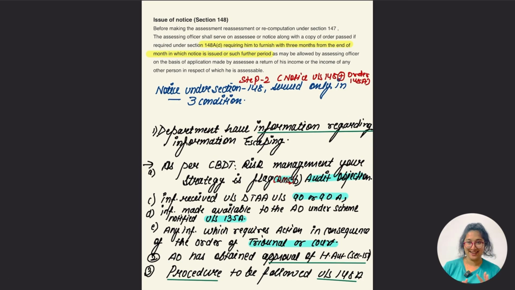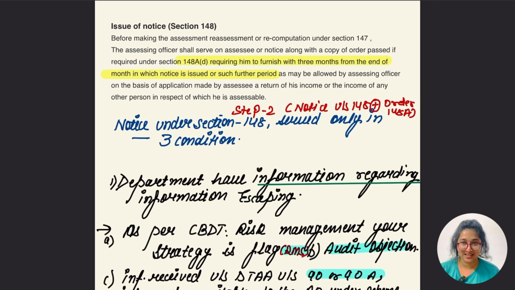So let me wind up. There is more written in the section, but let me rewind everything that was written in the section. On the basis of information the inquiry is going to be conducted. Second, opportunity of being heard: show cause notice is to be served, with approval of higher authority. What was the time limit, 3 year, 10 year, and for the higher authority, under 151 approval is to be taken.